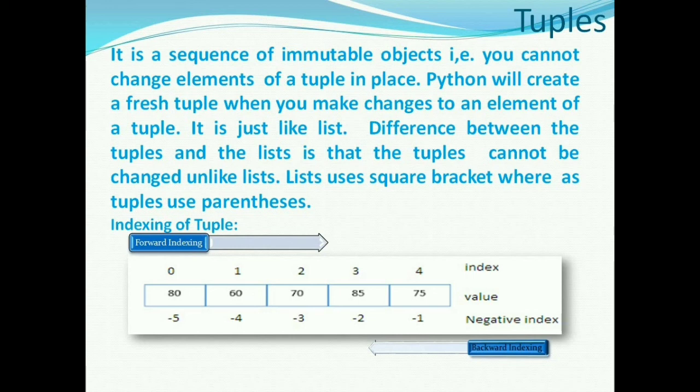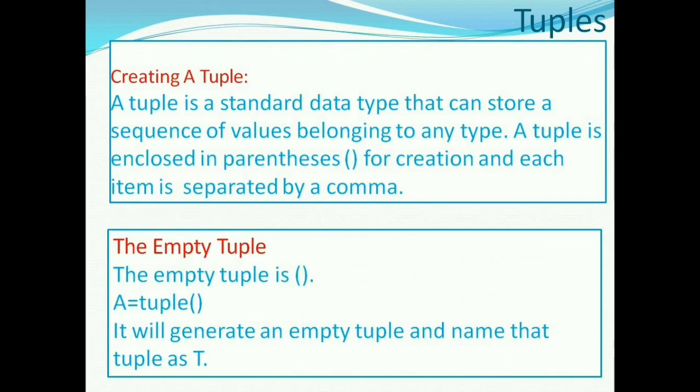Tuple is a type of sequence like strings and lists, but list is mutable and strings and tuples are immutable. Lists use square brackets whereas tuples use round brackets for creation, and each item is separated by a comma. A tuple with no member is an empty tuple. If we write A = tuple(), then it will create an empty tuple.